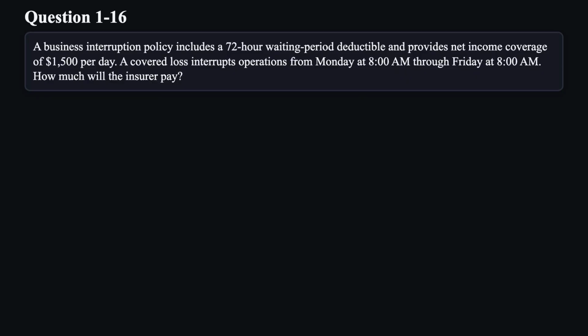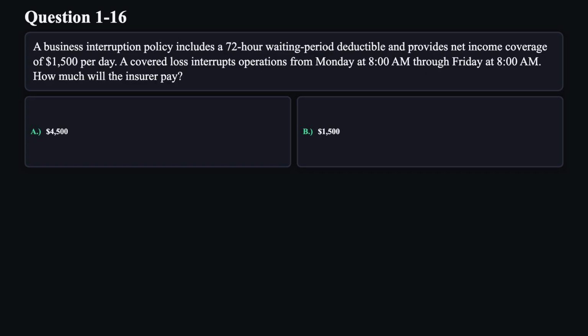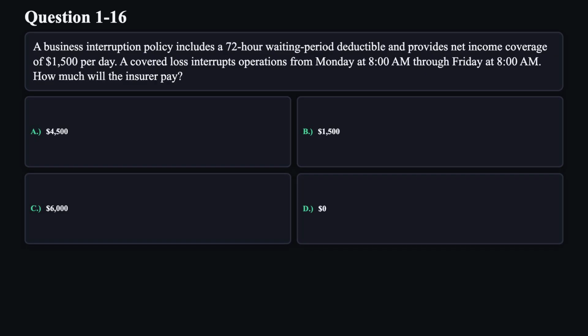Question 16. A business interruption policy includes a 72-hour waiting period deductible and provides net income coverage of $1,500 per day. A covered loss interrupts operations from Monday at 8:00 a.m. through Friday at 8:00 a.m. How much will the insurer pay? A. $4,500. B. $1,500. C. $6,000. D. $0.